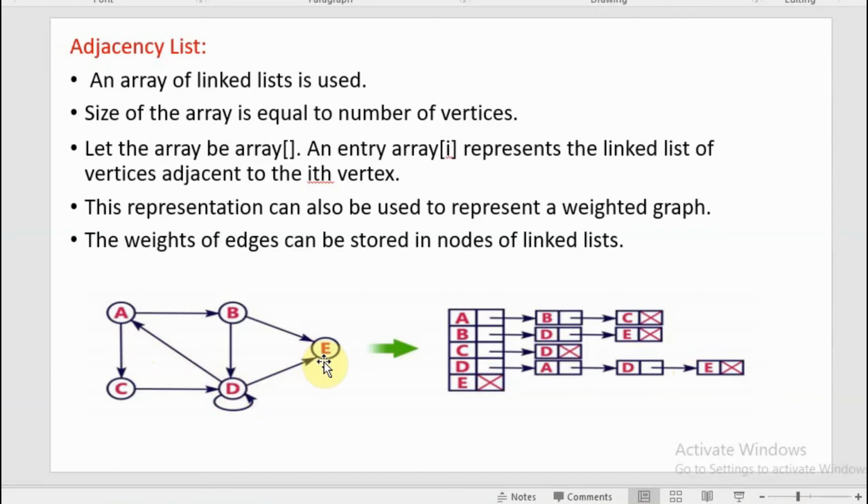See, there is no outgoing edge from E. So there is no corresponding linked list for E. And this representation can also be used to represent a weighted graph. The weight of the edge can be stored in the nodes of a linked list. So each and every weight will be stored in the nodes of each linked list.